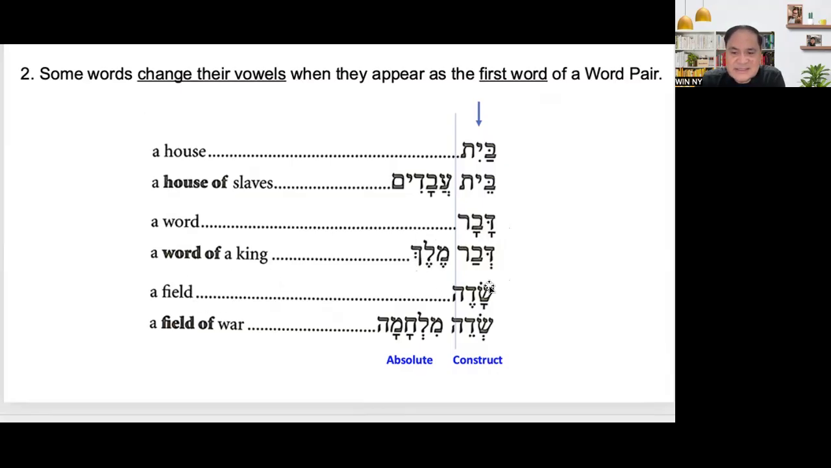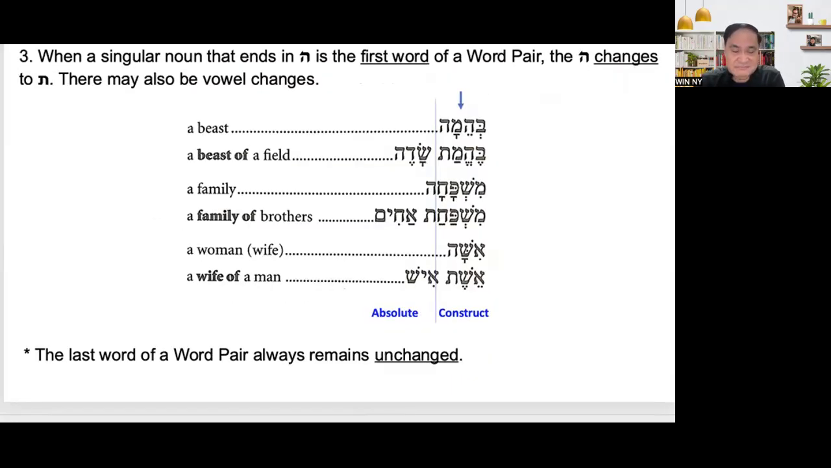A field, sade. A field of war: there is a change. Sede, sede milkhama, a field of war. So this is what we call the construct. The first word is the construct, and the second word is absolute. When we say absolute, there are no changes. It is the first word, the construct, that changes or sometimes does not change. That's why you should know if the word can be changed or not. Again, we will have a list of that, a chart.